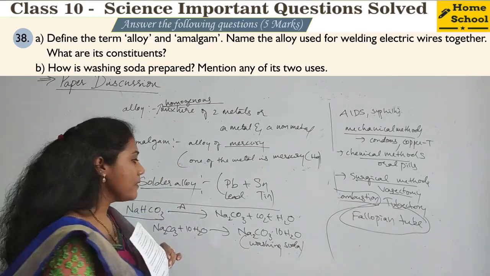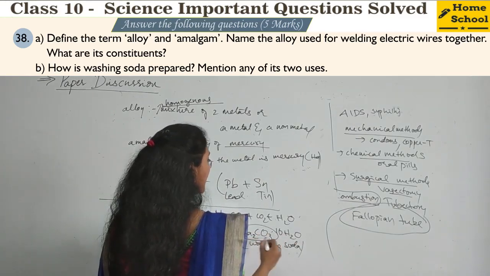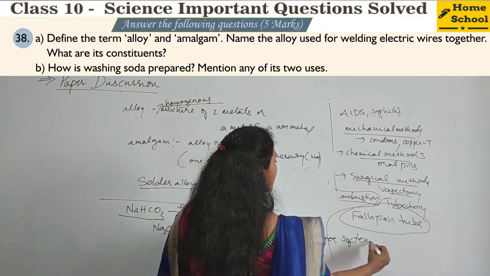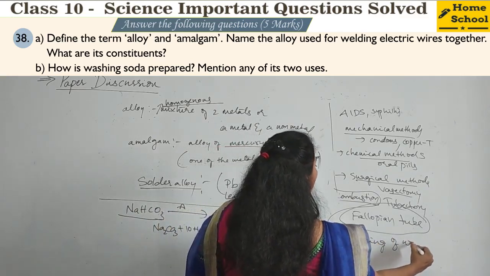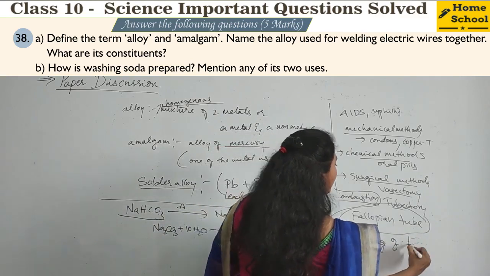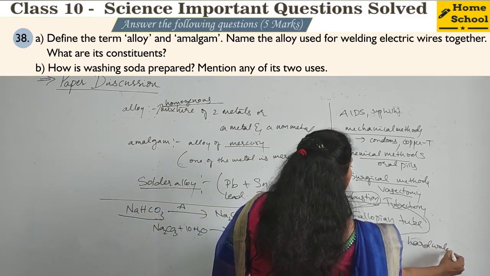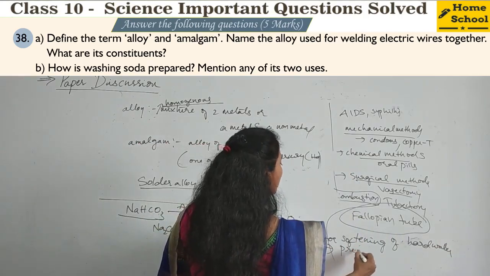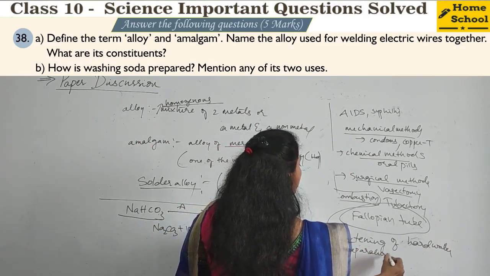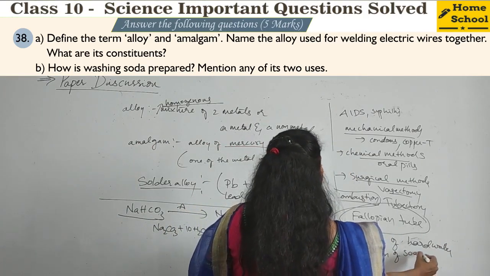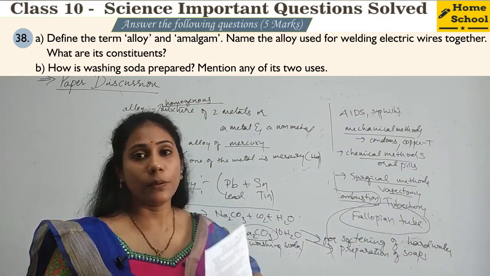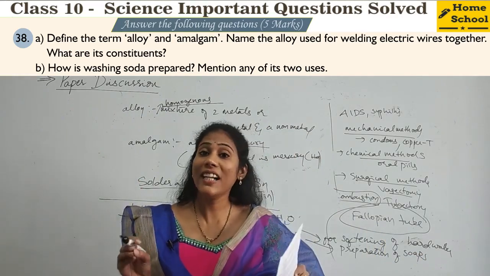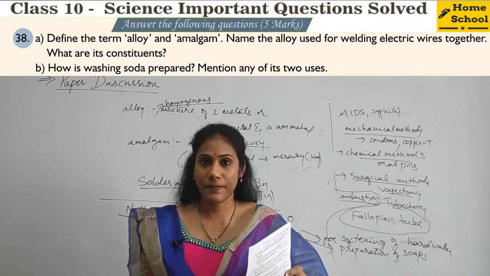And what are its uses? Washing soda, that is sodium carbonate, can be used for softening of hard water. This is a very important use. If you want to convert hard water into soft water, sodium carbonate can be used. And this is also used in the preparation of soaps. Okay. So any 2 uses you have to learn for each and every compound that is there under the salt category of acids, bases and salts.